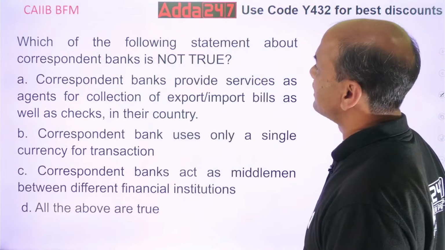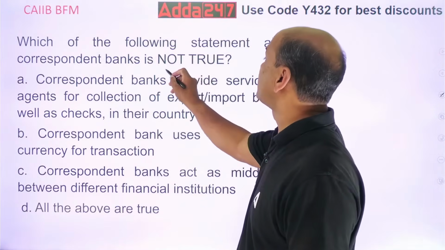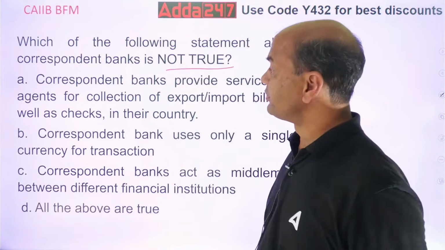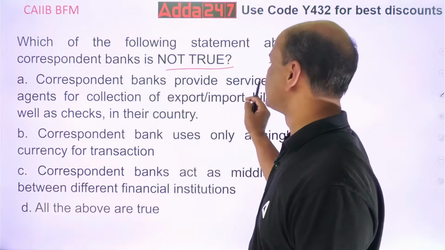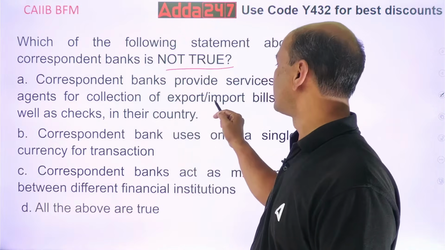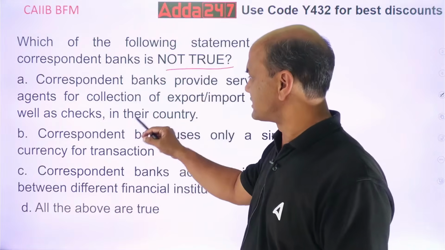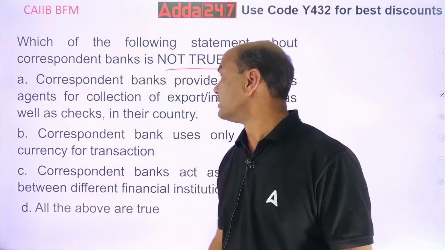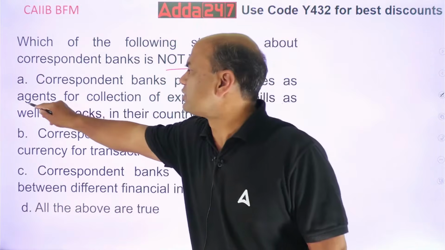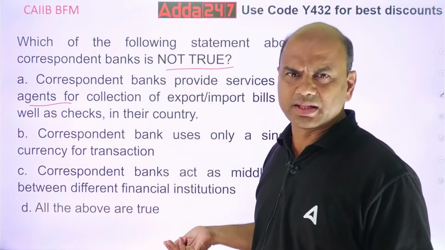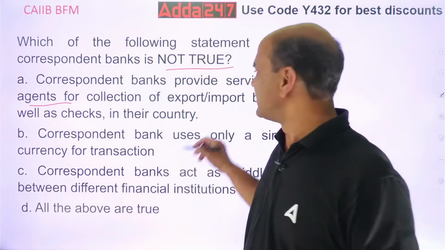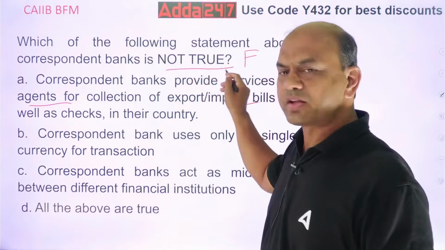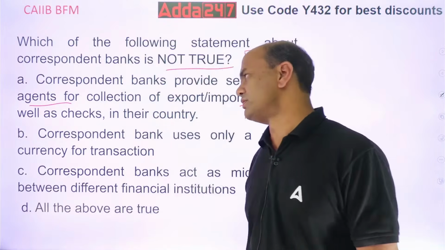Which of the following statements about correspondent banks is not true? Correspondent banks provide services as agents for collection of export, import bills as well as checks in their country. So does a correspondent bank do this? As an agent, yes, the agency collection relationship is there. So this is true. You want not true, you want false. Right? This is required. This is true.